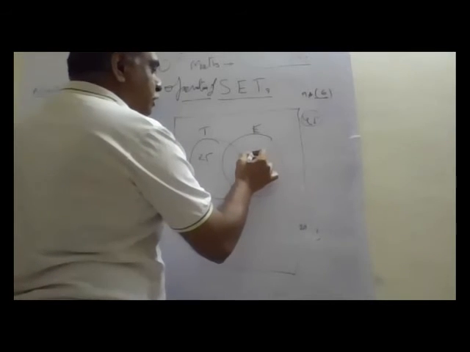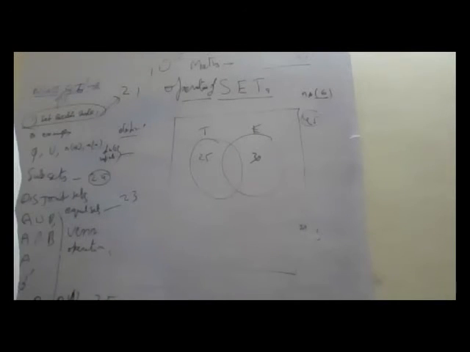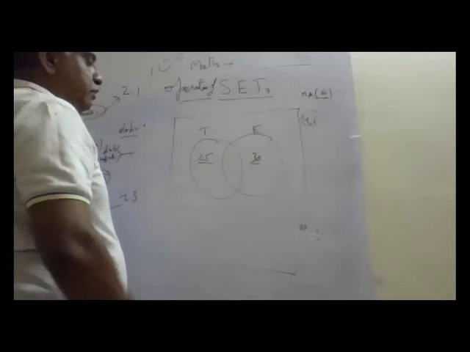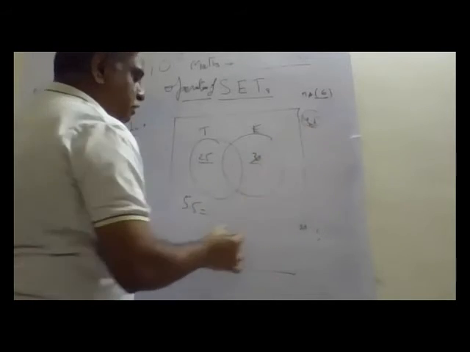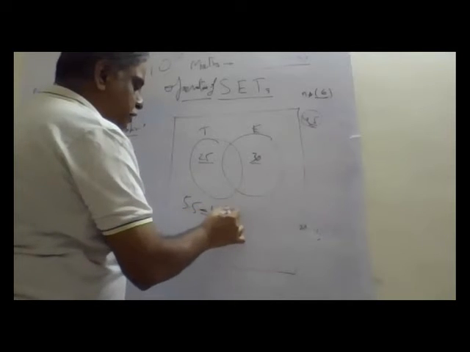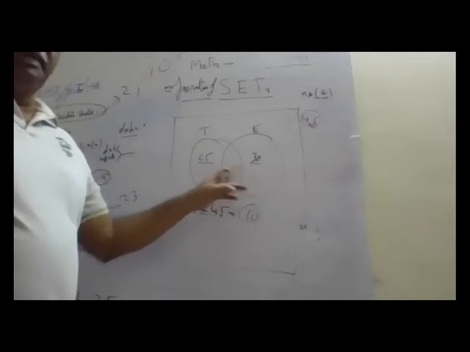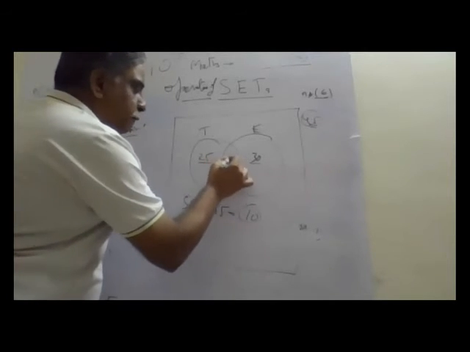English speaking, there are 30. So now what is total? 55. But my class strength is 45. That means 10 members are repeated here.